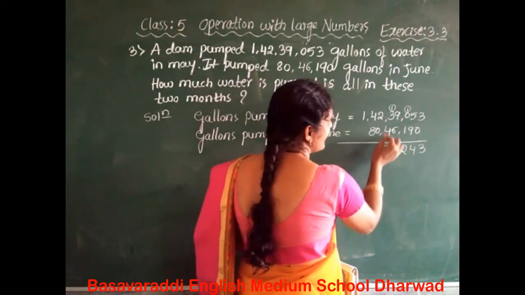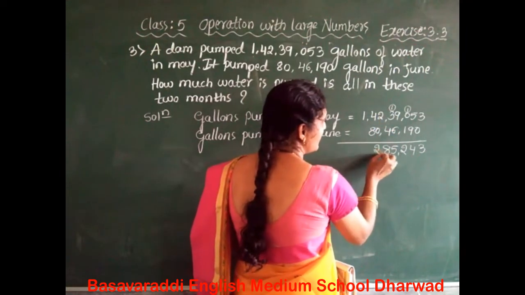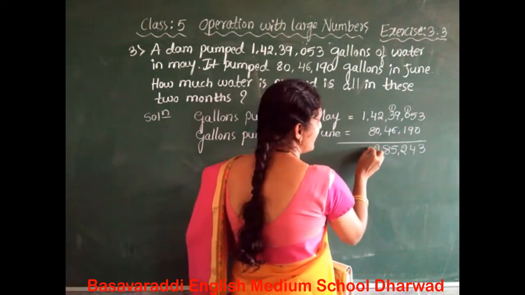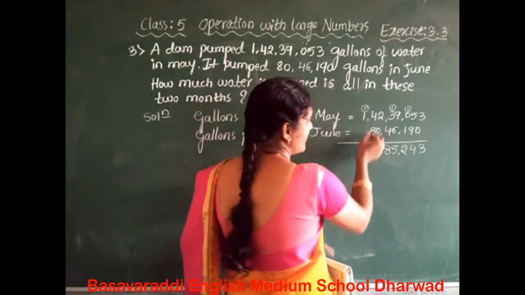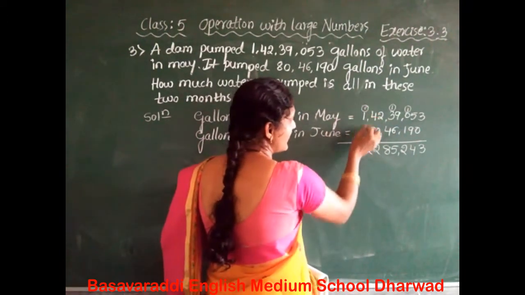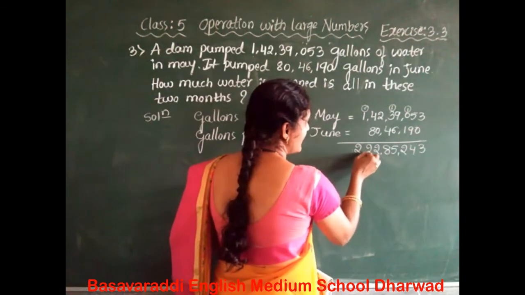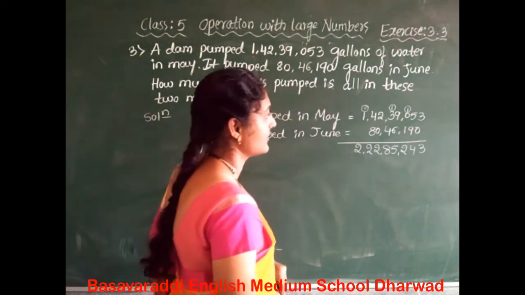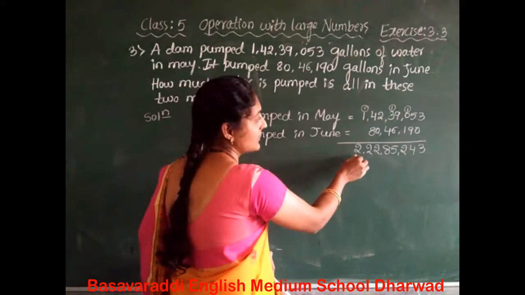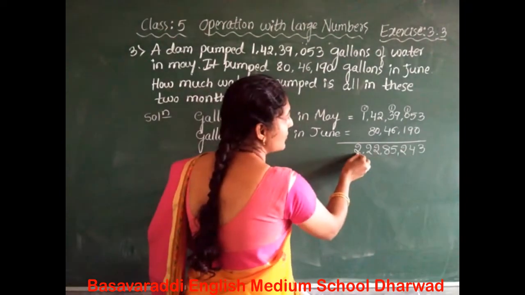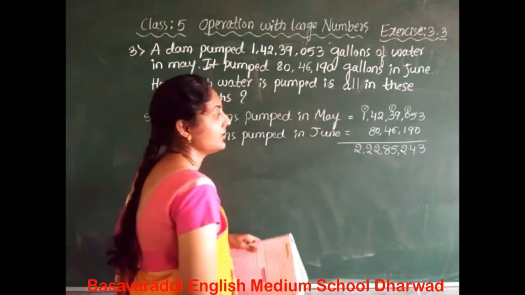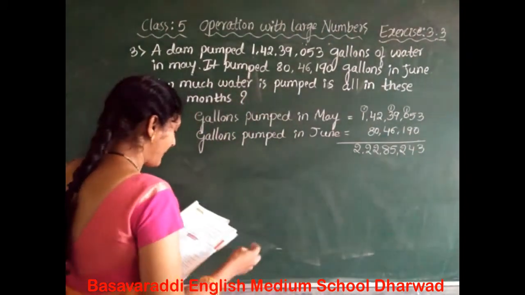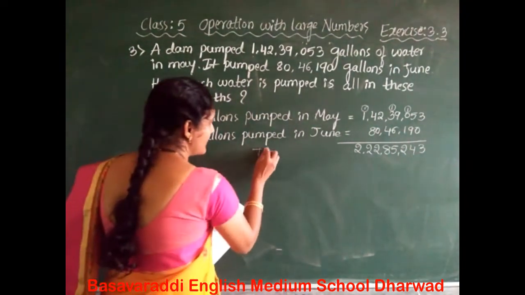The 2 plus 0 is 2. This is the addition. This is the sum, 2,22,85,243. That shows the total.